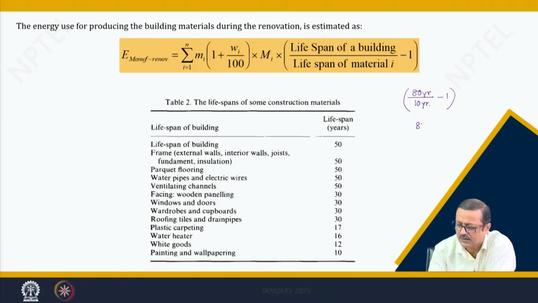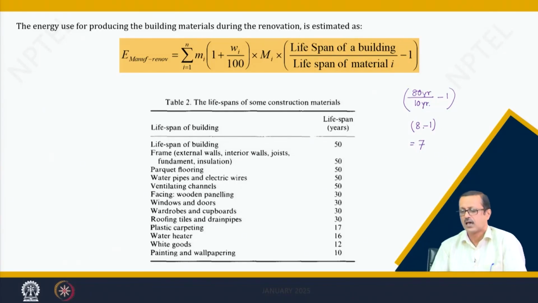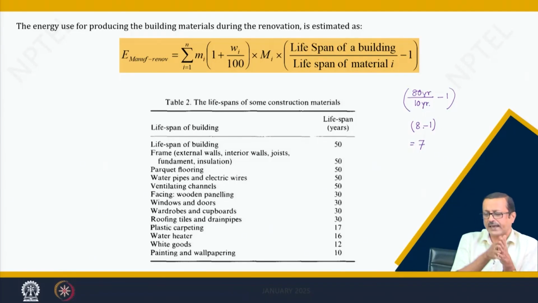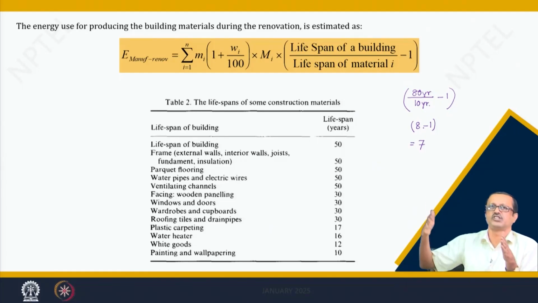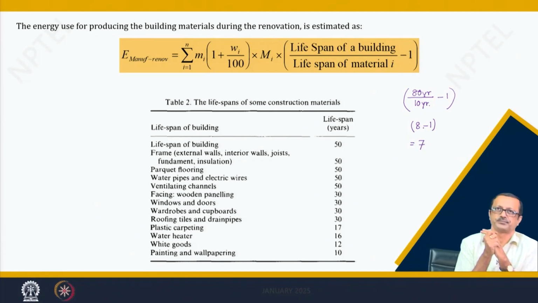This is 8 minus 1, that means it is equal to 7. You require 8 changes, but out of those 8, the first one is already included in your initial embodied energy.